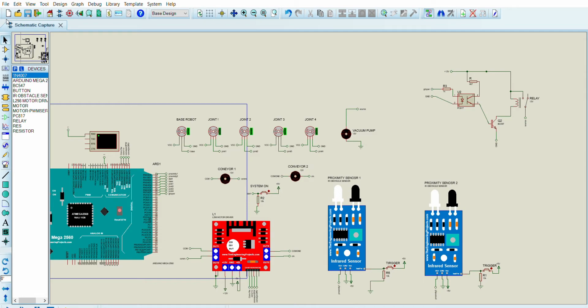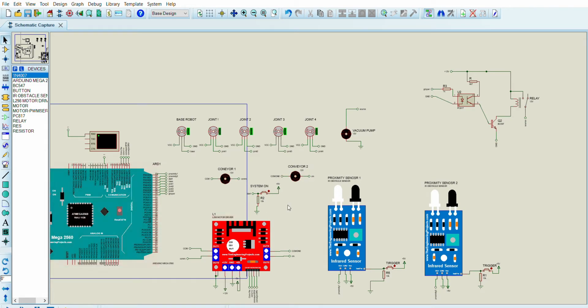We have different robot simulation tools like RoboDK and RJ robot system, where we can simulate the actual 3D model and animation of the robot. But in Proteus, how close can we simulate an automatic palletizer robot? Basically, the robot is going to handle pick and place of objects from one conveyor to another conveyor.